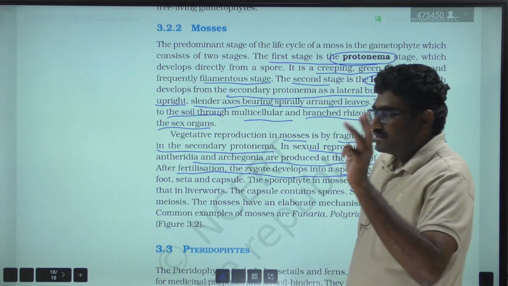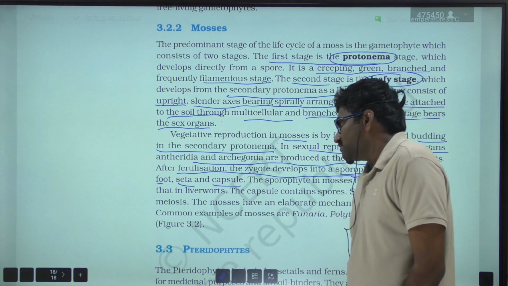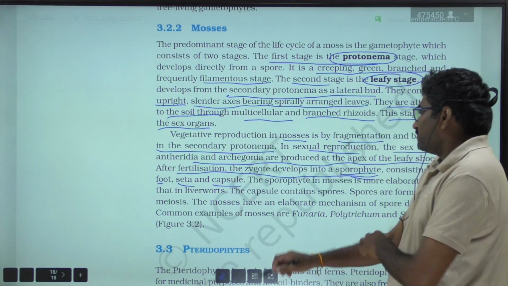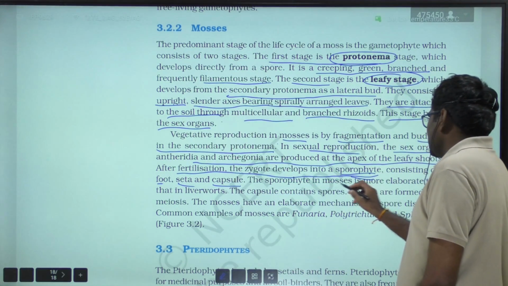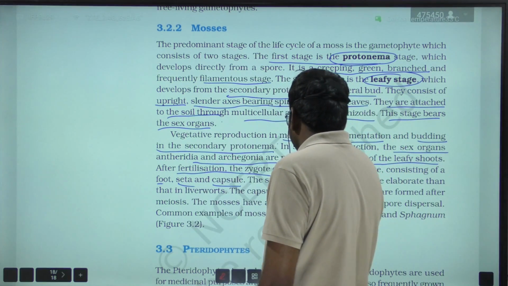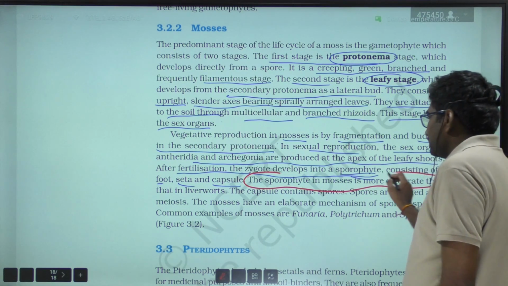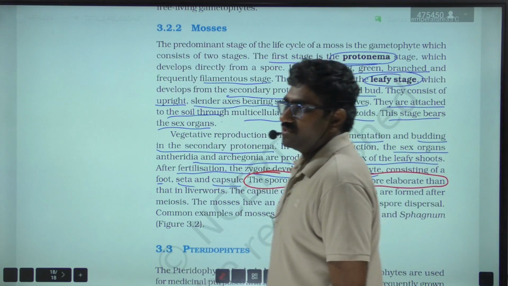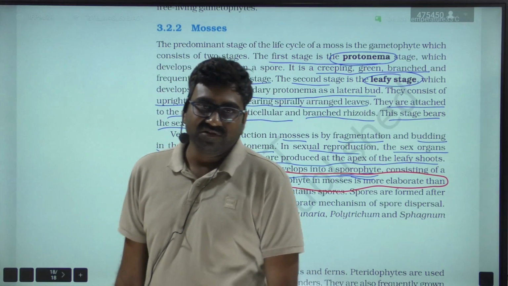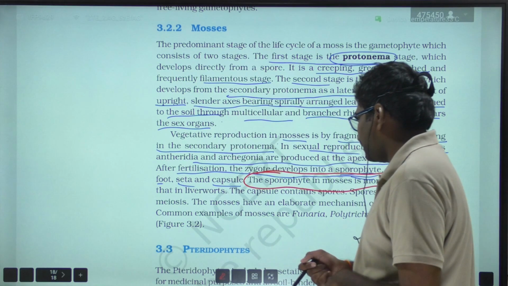The sporophyte contains mainly three parts: foot, seta, capsule. The sporophyte in mosses is very important. The sporophyte in mosses is more elaborate than in liverworts. It is well differentiated in Bryophyceae, in mosses.